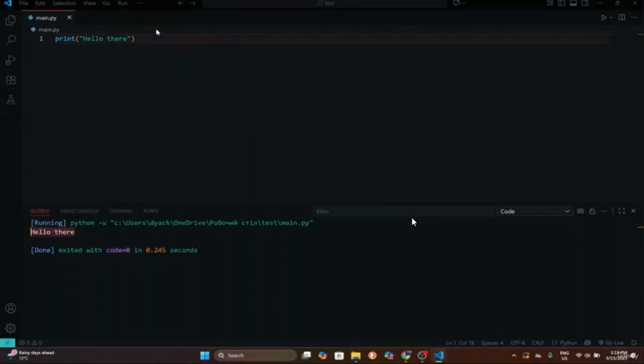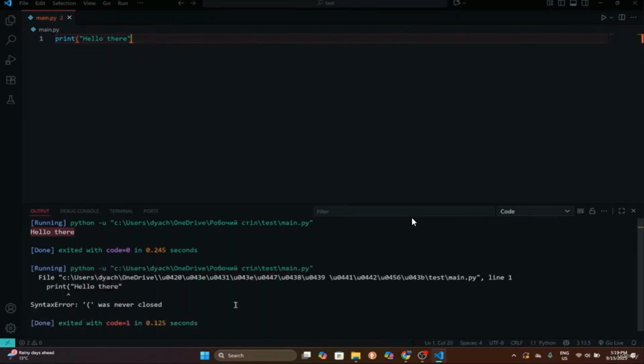So let's see a quick example. In the previous video, we practiced our print, to see some output in our terminal. So let's practice some semantic and syntax errors. We can simply forget to put one bracket at the end of our print function. If we forget about this, save our file and run this code, as you can see, we got our syntax error. It also says that the bracket was never closed.